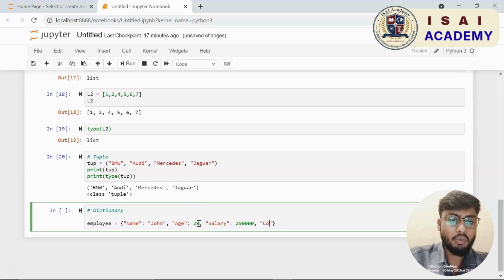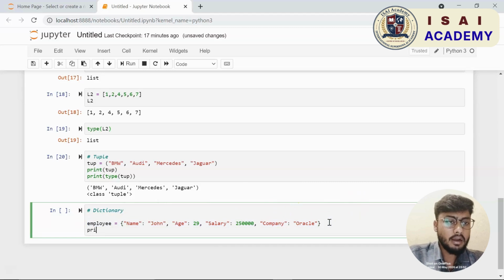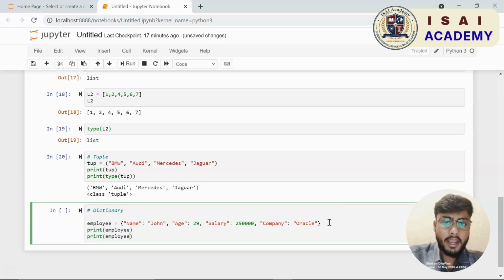29. Now one thing to remember, if the value is a string you pass it within quotes, but if the value is an integer or floating point number you don't have to pass it within quotes. Let us say I want to have the salary of John as well. Again, salary is a number, so you don't have to pass it within quotes.